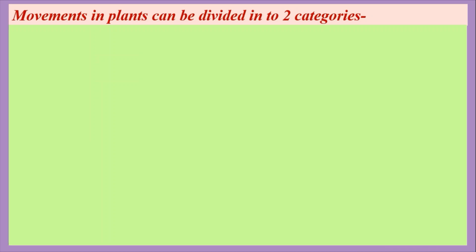Now let us talk about the movement of plants. Like other living organisms, plants are able to perceive stimuli. This is why the reflex made by external and internal stimuli causes movement in plants. Some movements in plants happen because of growth, and other movements occur in plants because of external and internal stimuli. Movement always occurs due to some factors. Movement in plants can be divided into two categories.